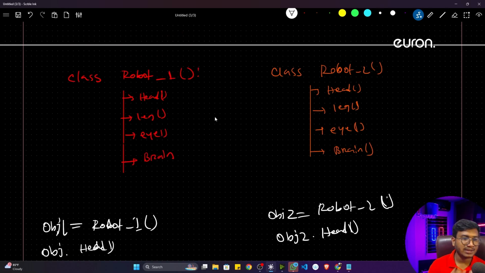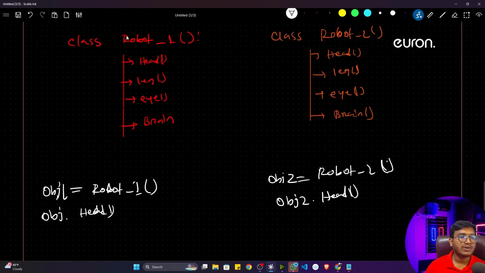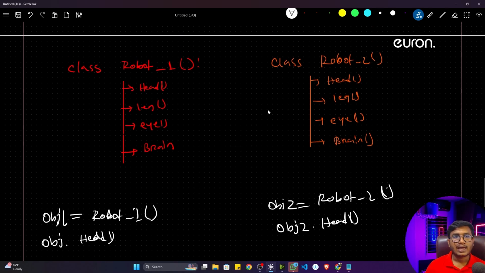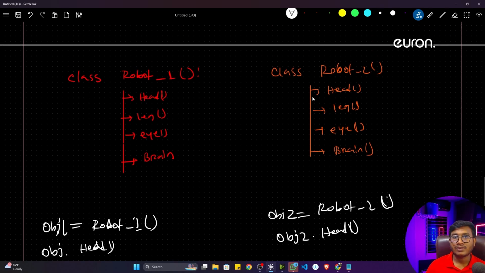Now one thing I think you can see, these two code bases are completely different, because here I have created class robot 1 and here I have created class robot 2. Whenever I want to access something from robot 1, I can initialize an object, and whenever I want to access anything from robot 2, I can create another object. That's how I can separate out the same function. I hope you got it.